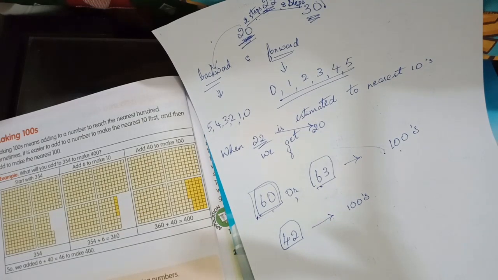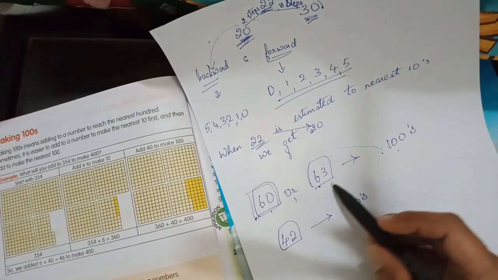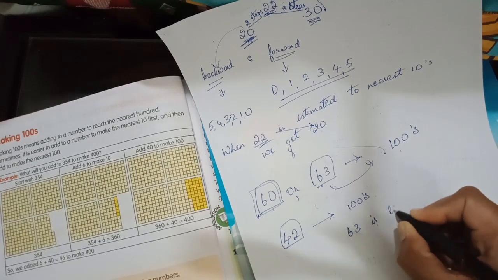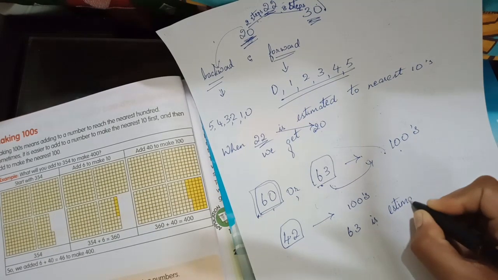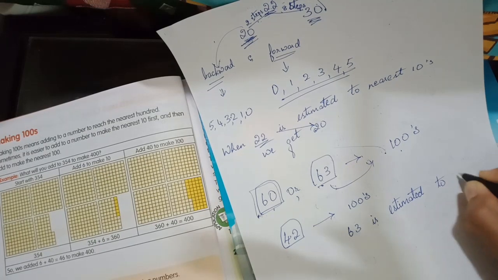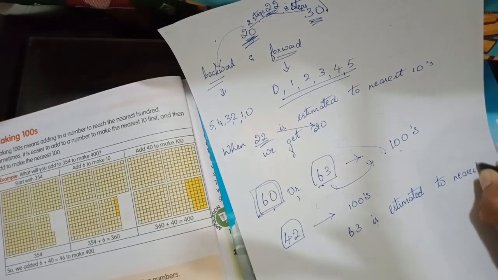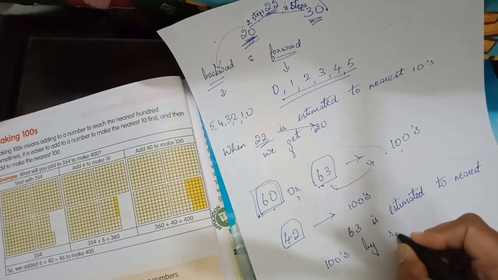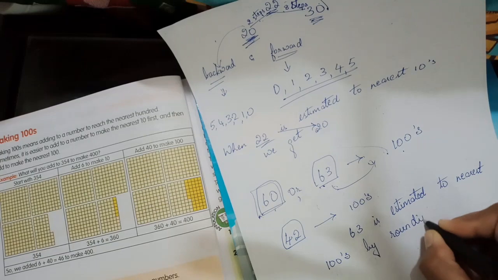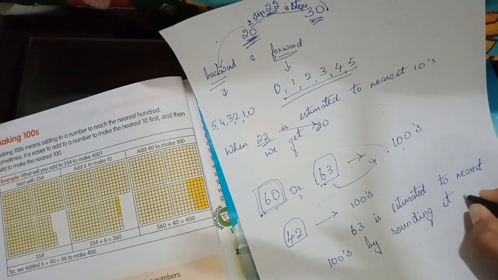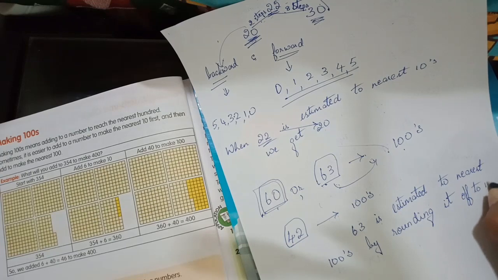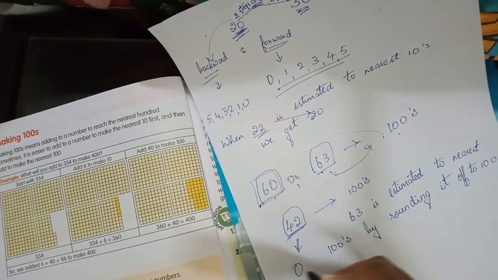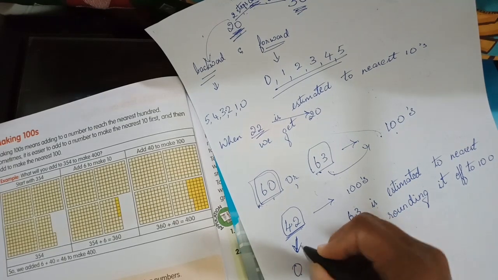63 is estimated to the nearest hundreds by rounding it off. We are rounding it off. That's why I am writing. We are rounding it off to 100. Okay. If it is 42, then we will round it off to 0, because it is closer to 0 than to 100.